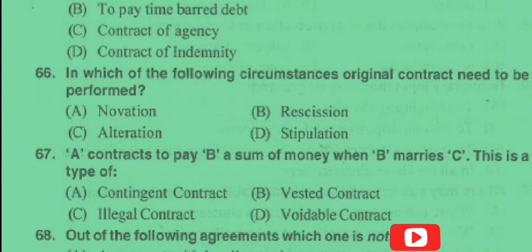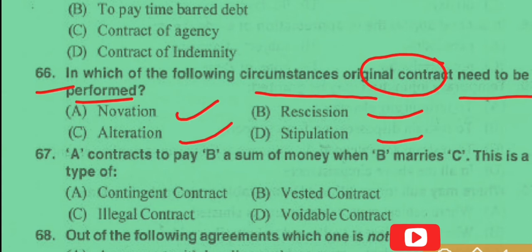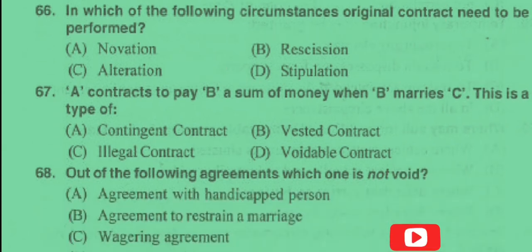Now question number 66. In which of the following circumstance original contract need to be performed? Option A, novation. Option B, rescission. Option C, alteration. And option D, stipulation. So answer is here option D, stipulation. And this thing is clearly provided in section 62 of Indian Contract Act.